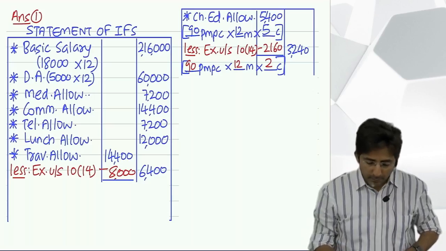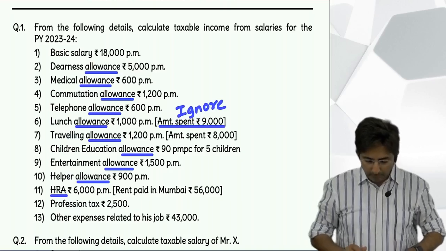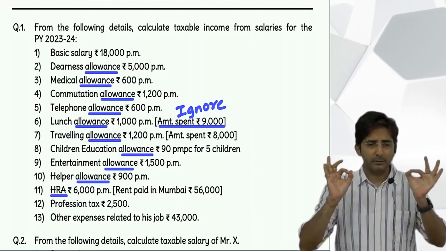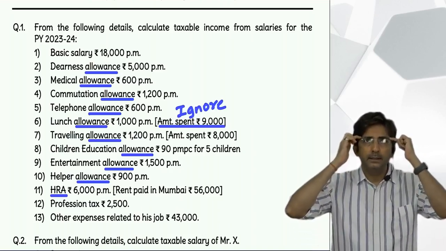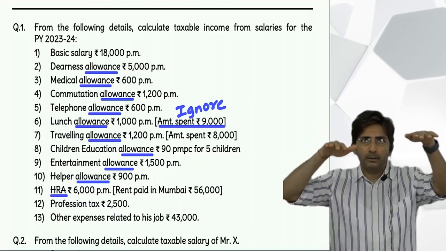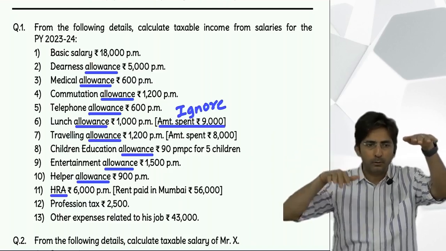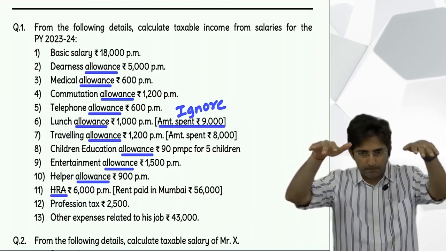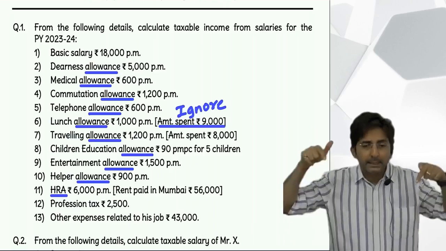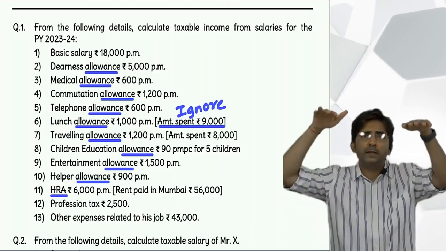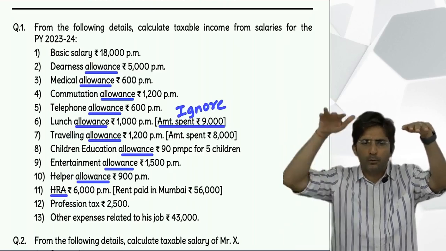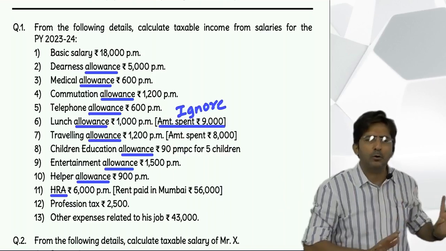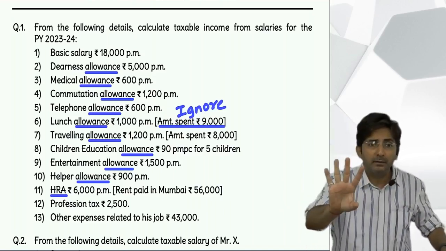Then entertainment allowance. What is next? Entertainment. See, as soon as entertainment allowance comes, you should visualize this scene: government employee, up also, down also, up also, down also. And if he is not a government employee, only up. So is he a government employee? Will you do up also, down also? No, only up. Up means right now we are at up only, the top of the statement. Just write it in the outer column and at the end no formula.